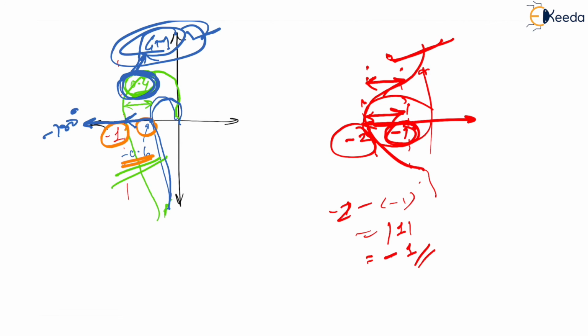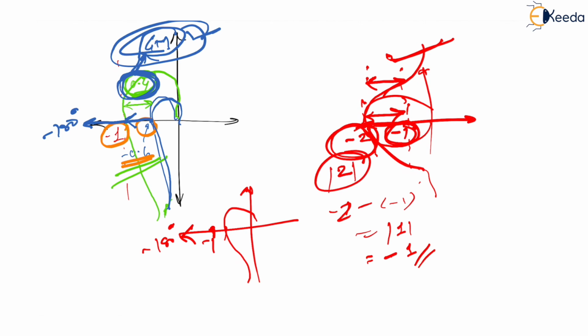Why? Because with respect to -1, you are supposed to check this, right? And we had seen that whenever your angle is -180 degrees, you have to ensure that your gain is less than -1. But if you see here, the gain is nothing but 2. Here the gain is equal to 2, which is greater than 1, which means it is unstable. That is what we have understood.